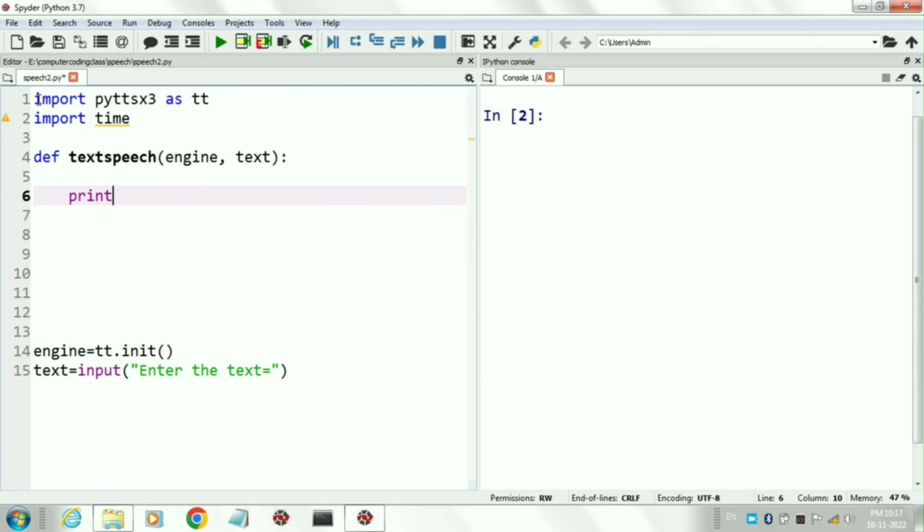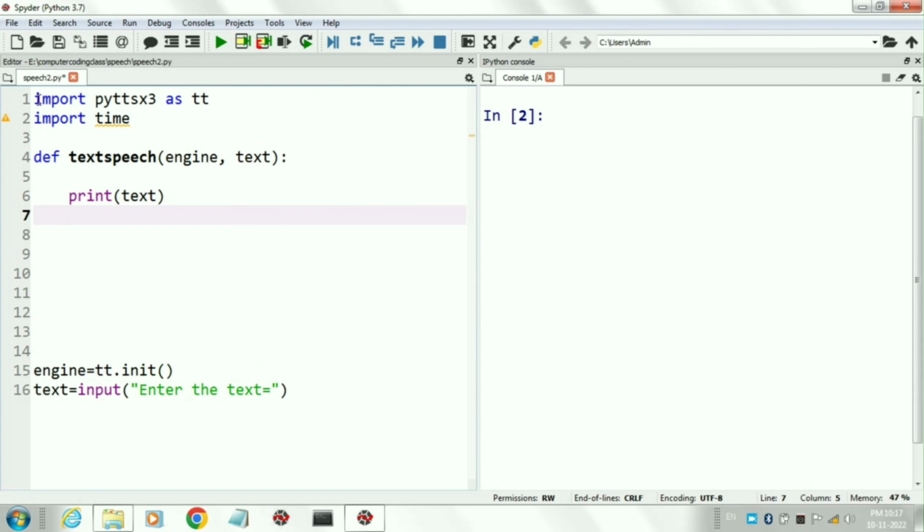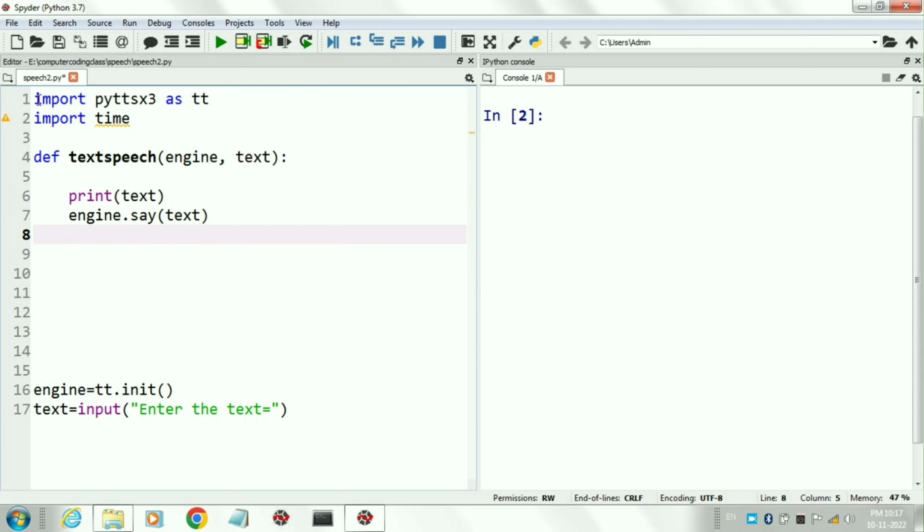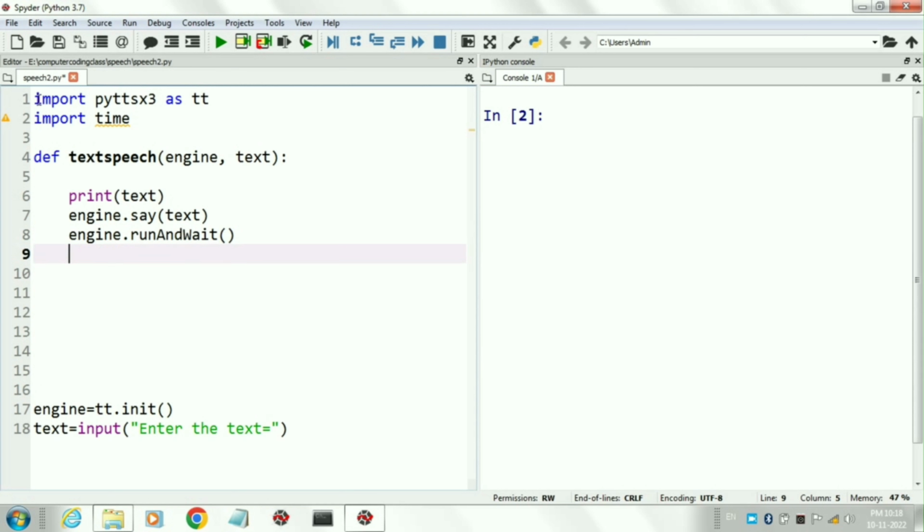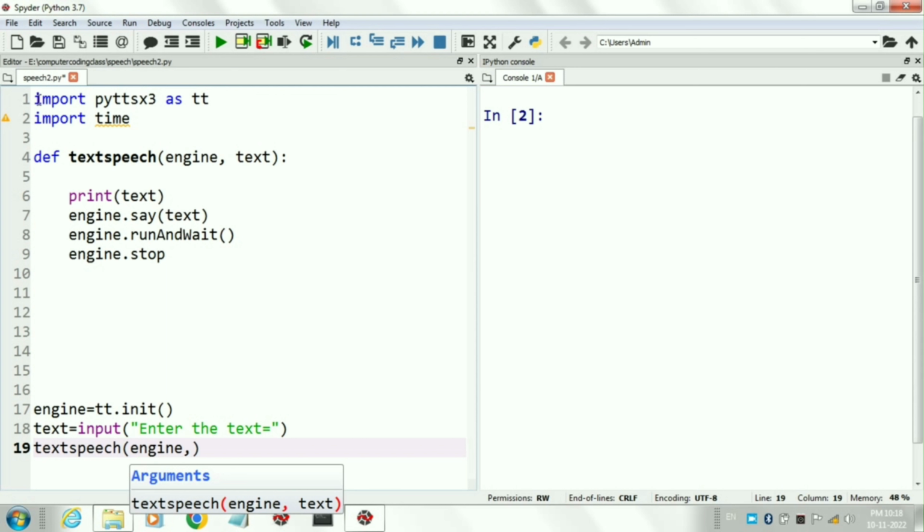In the function body, first of all we will print the text, then start to convert text to speech by using the command say. To stop abrupt closing of the speech, we will use the command runAndWait. After the speech, we will stop the engine. Now in the main part, we will call the function text speech and pass both the parameters engine and text.